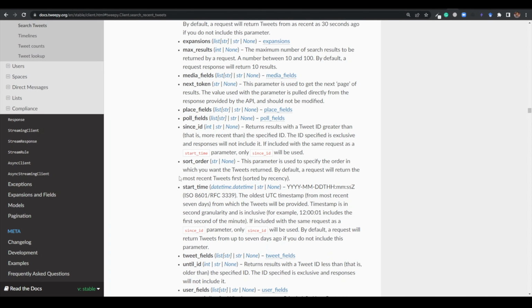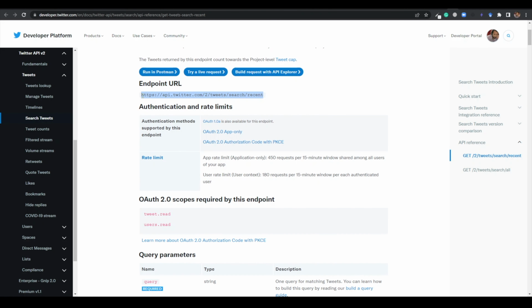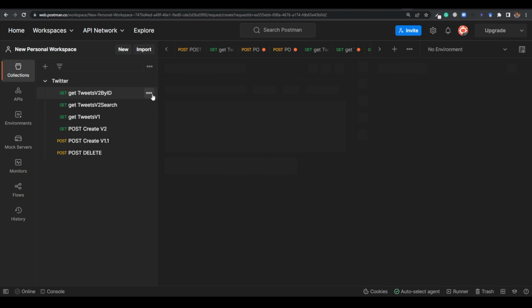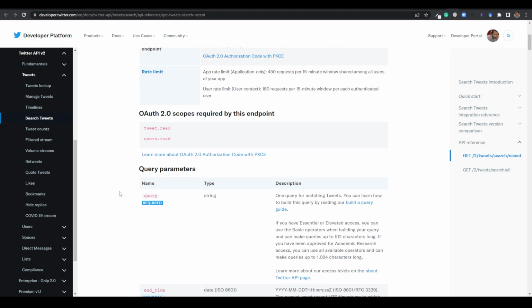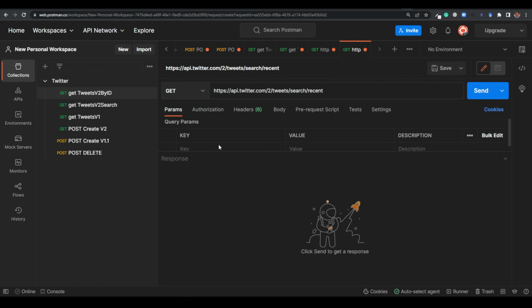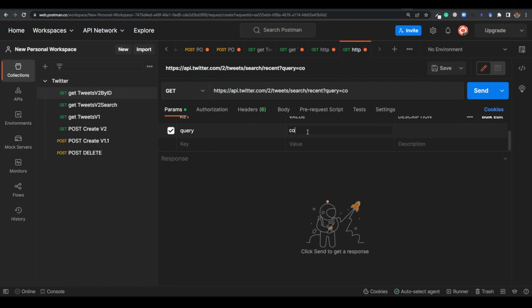But see the reference of this. Let's go here, and this is the HTTP address that you need to use for this. So I will create a new HTTP request, paste it here, and see what is required. Query is required. Now it's not Q, it's query. So just add a query and put the value COVID.